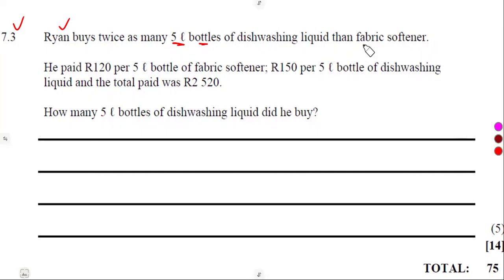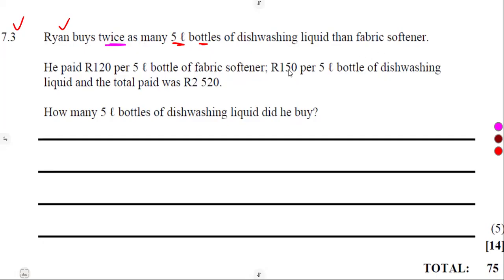So these two are the same, they are all 5-liter bottles, but different in that this one is a dishwashing liquid and another one is a fabric softener. But the case that we are dealing with is that he bought twice as many.